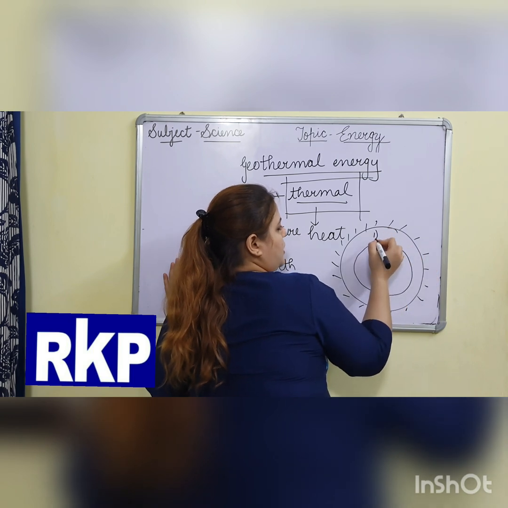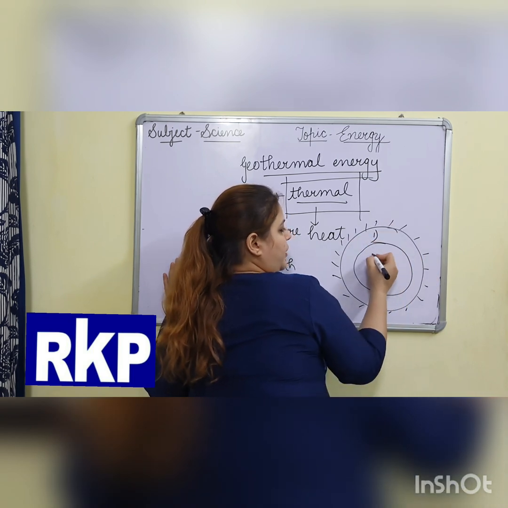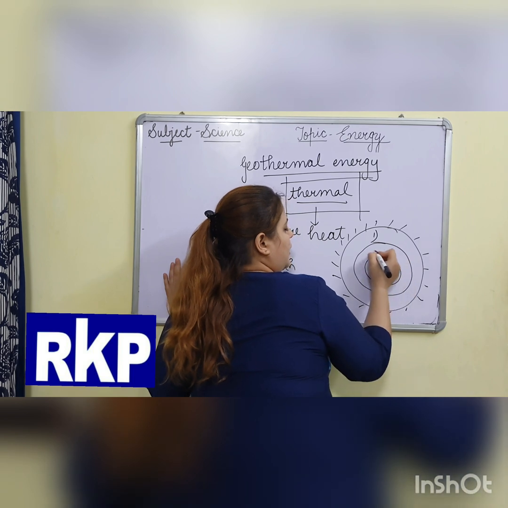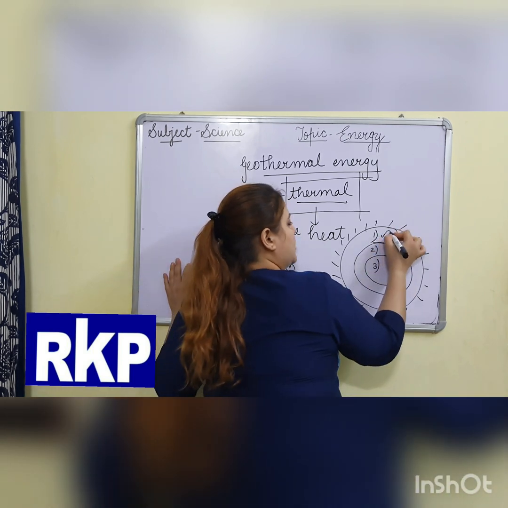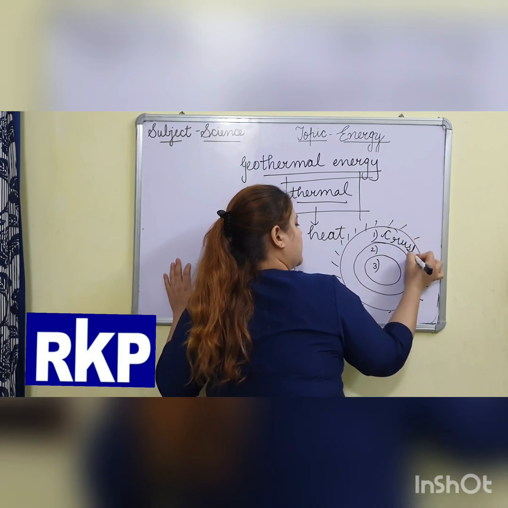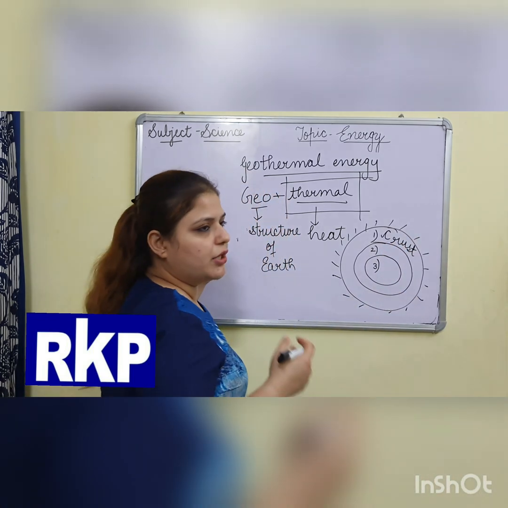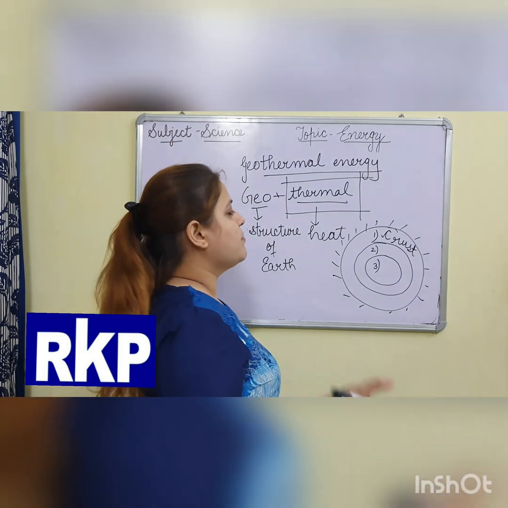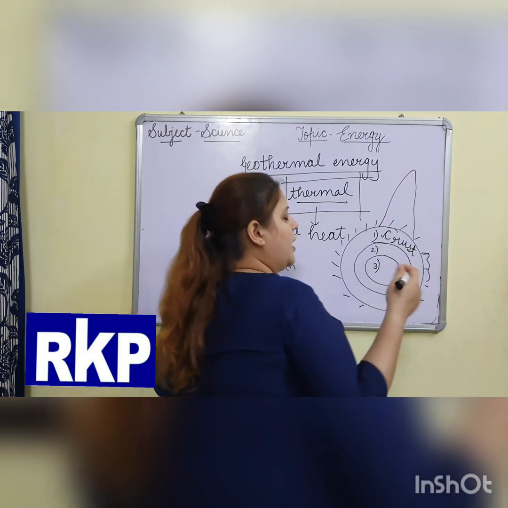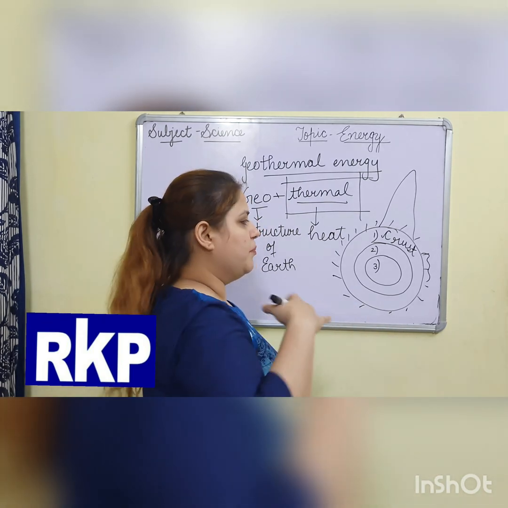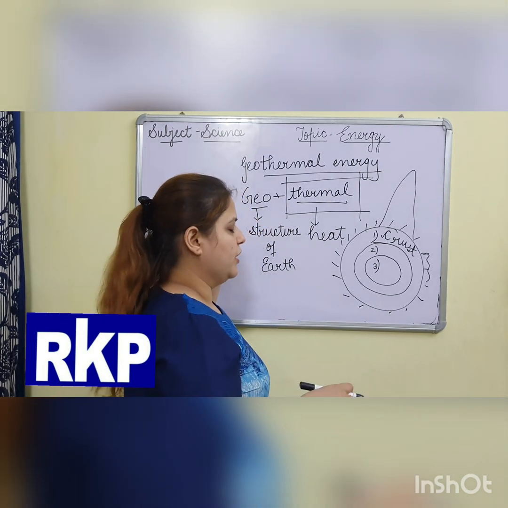The first layer is crust. Crust is that layer of the Earth where oceans, mountains, forests and plain lands are there, and on which we live.